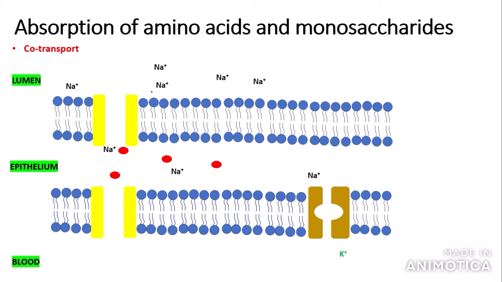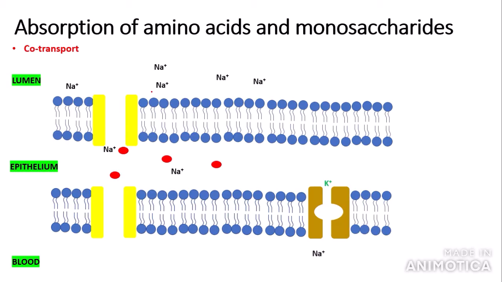The next step is that sodium ions in the epithelium are actively transported from the epithelium into the blood, and at the same time, potassium ions are actively transported from the blood into the epithelium.